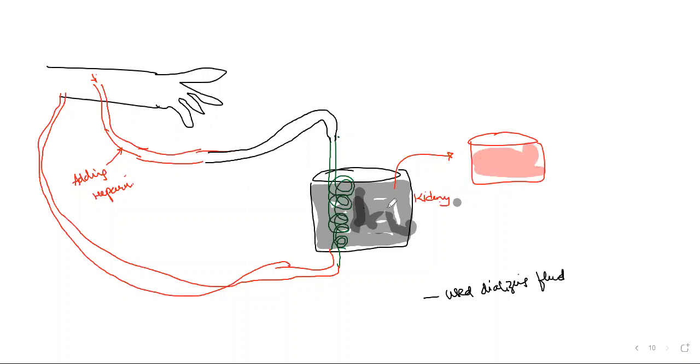I'm not drawing the complete dialyzing apparatus and machine here, just for our understanding: from the artery we bring the blood out, add heparin, and then when it passes through the dialyzing fluid, urea is removed, and the blood goes back again to the vein by removing heparin.